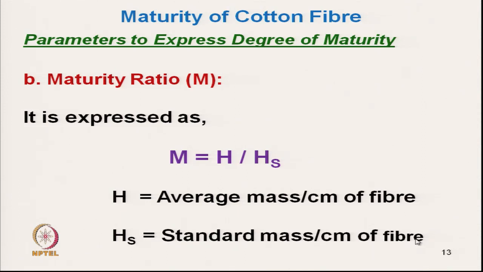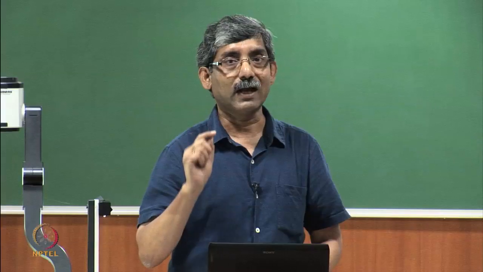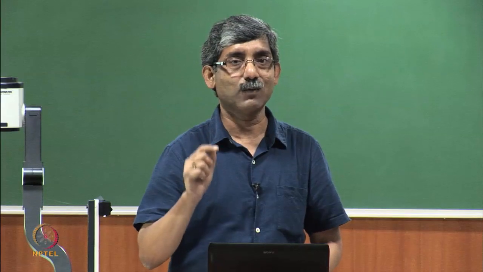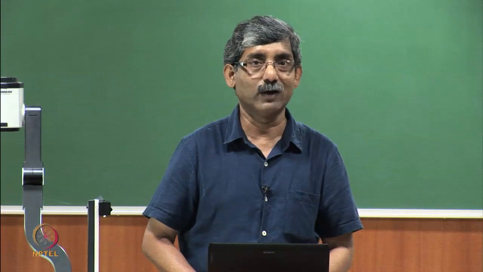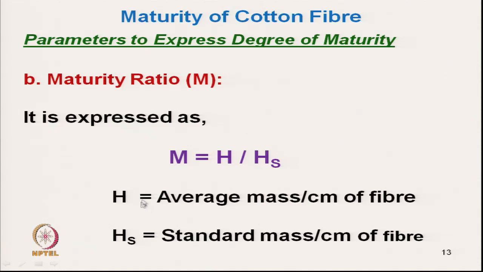For a particular variety of cotton fiber, we know the targeted standard mass per unit length, and if we measure the mass per unit length of the fiber, say in micronaire or some other method, the ratio is known as the maturity ratio.